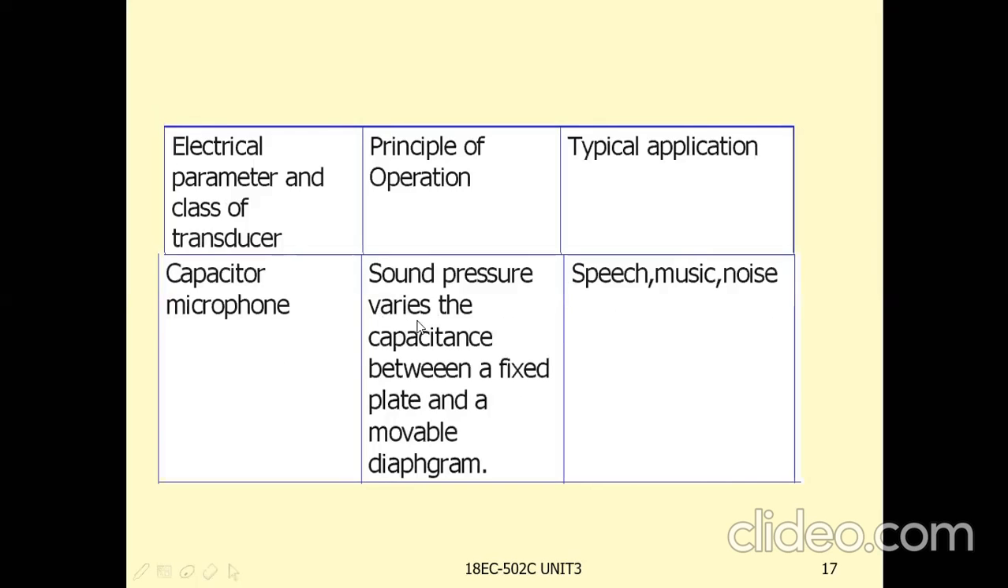sound pressure varies the capacitance between a fixed plate and a movable diaphragm. In this, the plate is fixed and the diaphragm is moving. Based on the sound, this diaphragm will be moved. With that, the capacitance will be varied. Examples of this capacitor microphone are speech, music, and noise. These are used to measure the speech or the music and the noise. That means to measure noise also, these capacitor microphones are used.